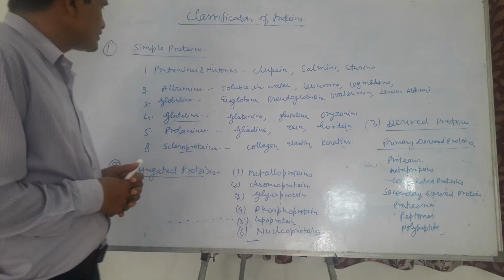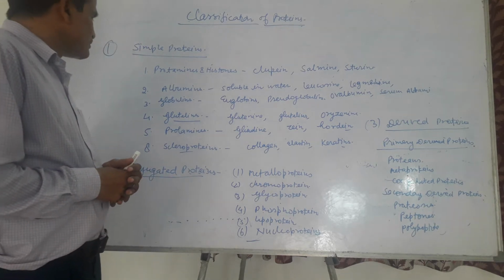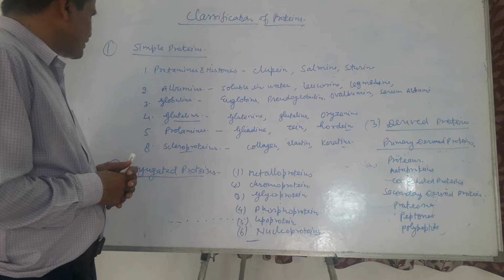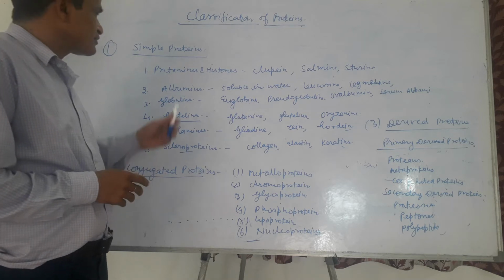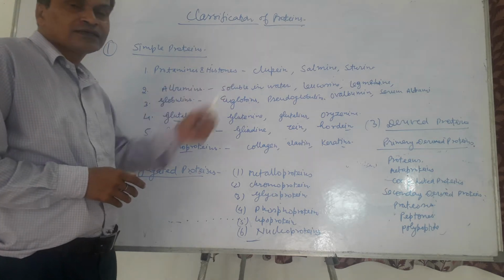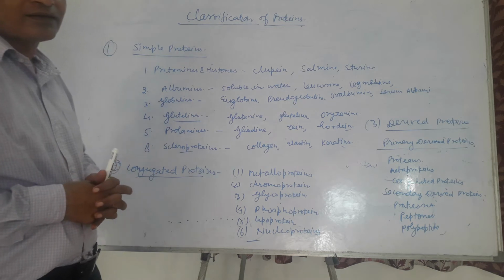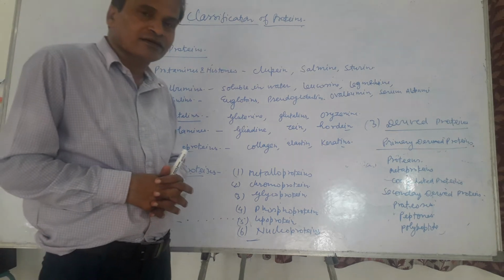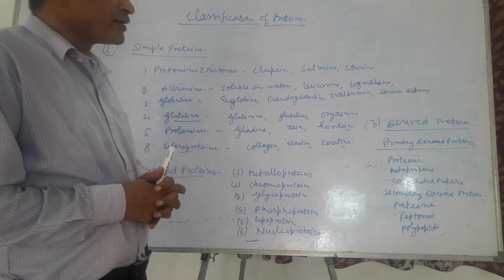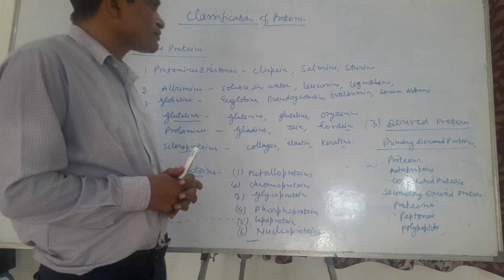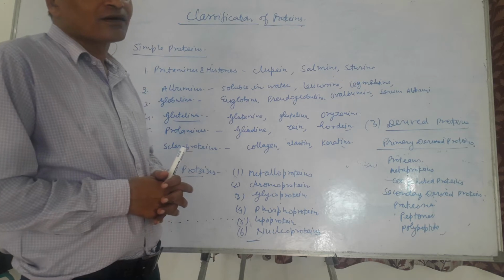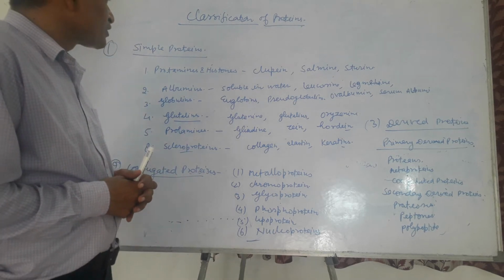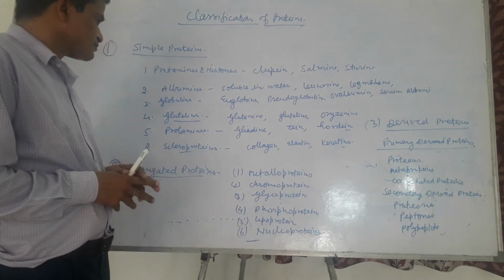So we first see the simple proteins. Simple proteins are further classified into six groups, the first being protamines and histones. They are insoluble in water and are basic in nature. These proteins help in the genetic organization of the eukaryotic cells. Lupin, salmine, and histidine are examples of the histones and protamines.